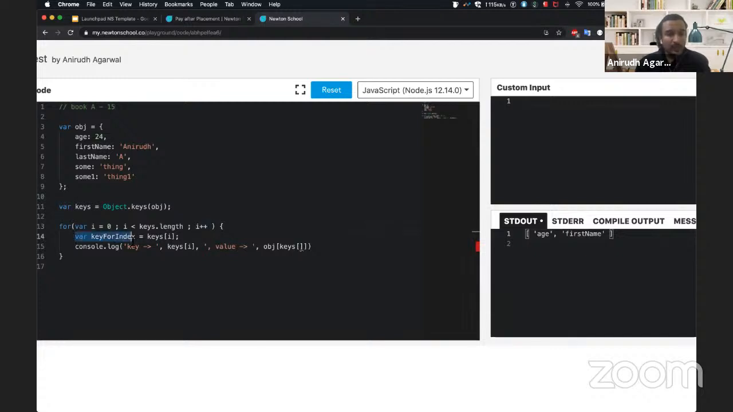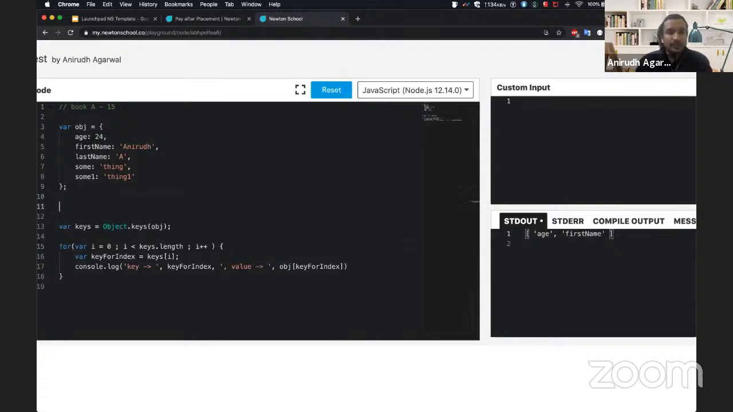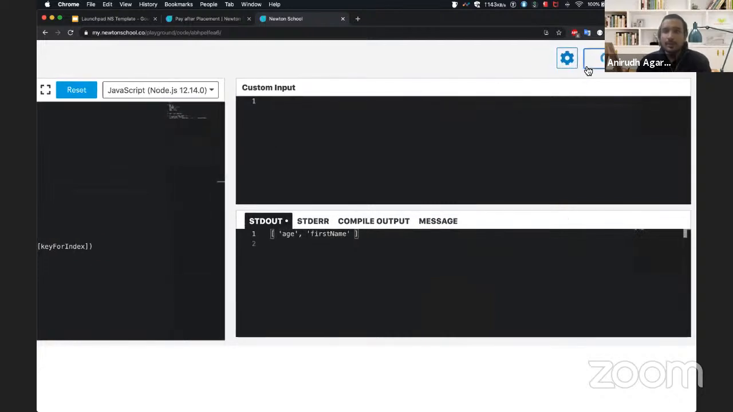So what I'll do is take out the key for that index, right? When it is at 0, that 0 will give me age. So this key for index will hold the value of age when I is 0, right? I want to print my key as key for index, and I will pass object of key for index. As I told you, if I want to access something as object of age, that is what I'm saying. Right now this will hold the value of age, so that is why I have passed object of age. This is simple, and we'll print and run.